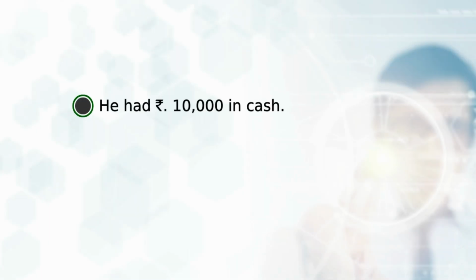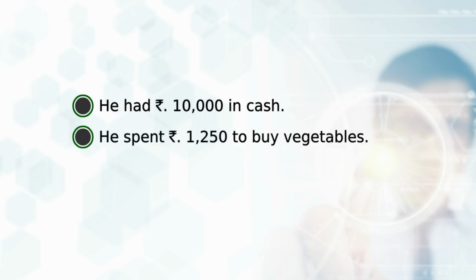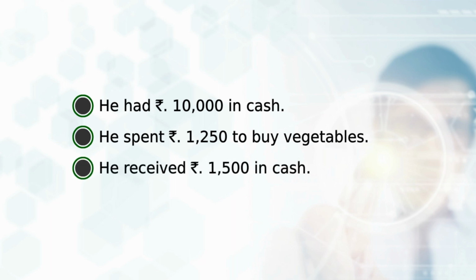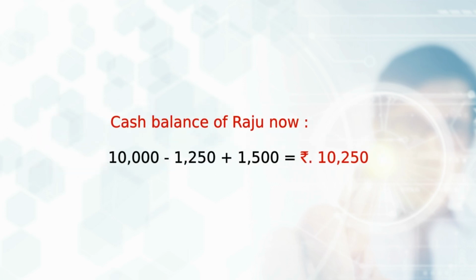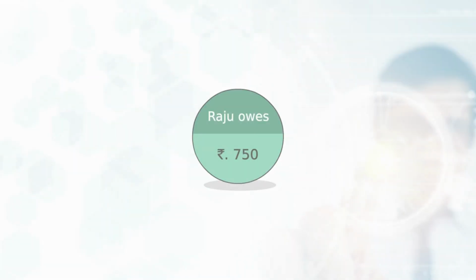After buying the thela, he had Rs 10,000 in cash. He spent Rs 1,250 to buy vegetables. He received Rs 1,500 in cash from some customers. His new cash balance is now 10,000 minus 1,250 plus 1,500, which is equal to Rs 10,250. Raju owes Rs 750 to his vegetable supplier, which means payable is Rs 750 under current liabilities.